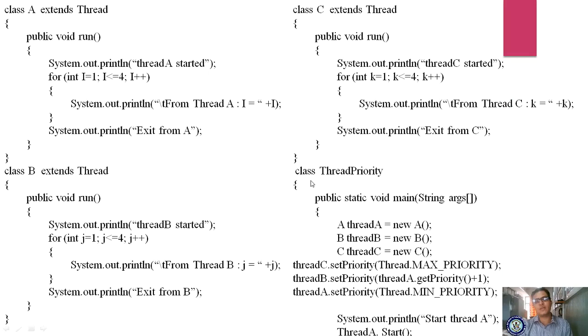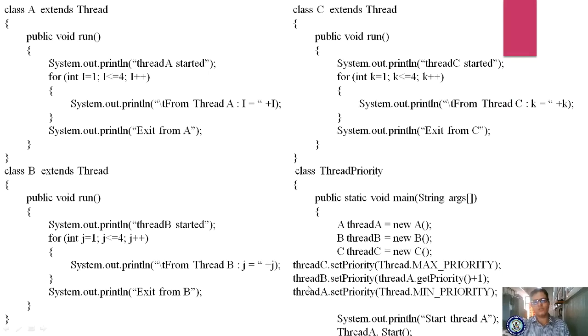You are writing one more class. What is the name of the class? ThreadPriority. In this class, it consists of a main method. In the main method, you are creating the object of class A, the object of class B and the object of class C. So here A threadA = new A. What is the object for class A? threadA. What is the object of class B? threadB. What is the object of class C? threadC.